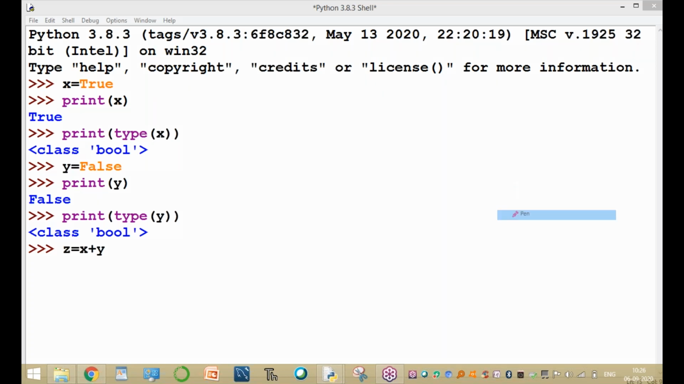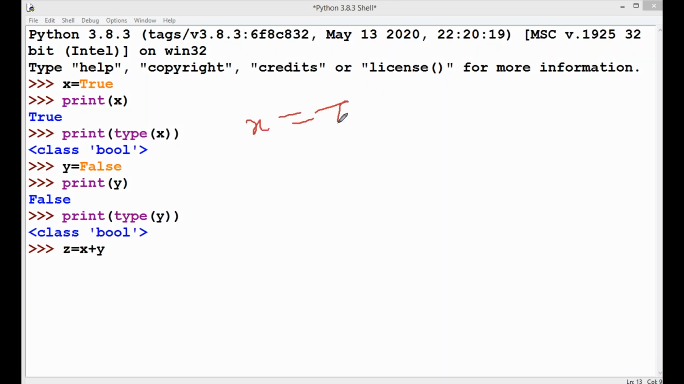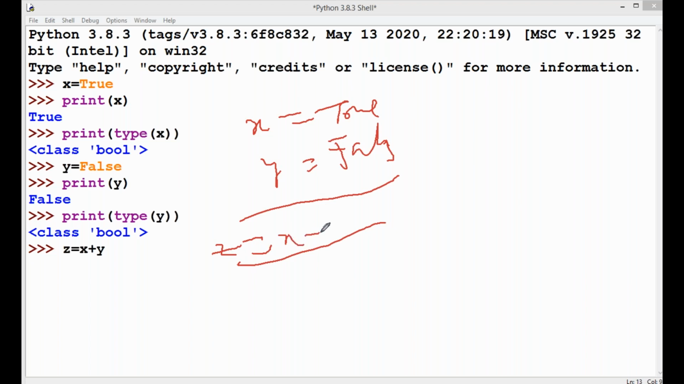For example, x equal to true only, and y equal to false. Perform the operation z equal to x plus y. That means true plus false. What is the value of true only?